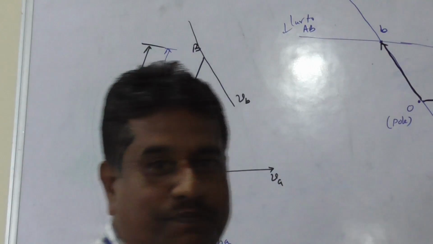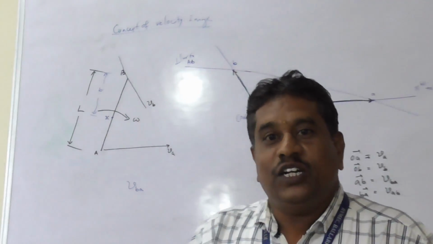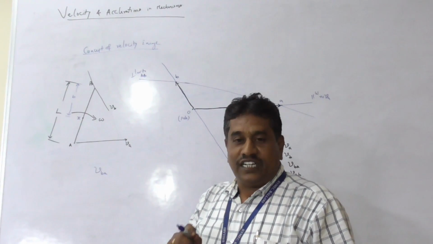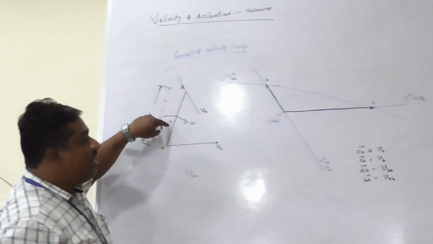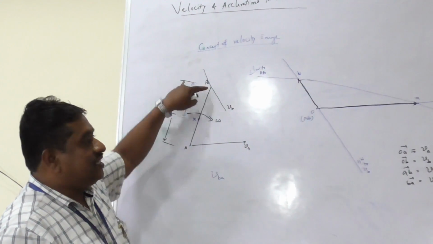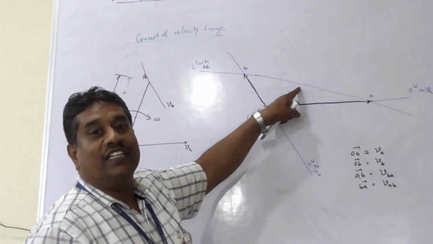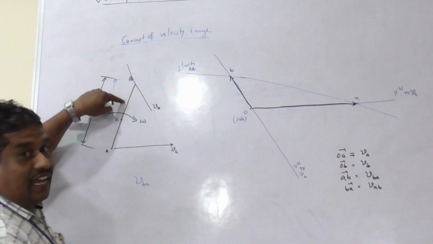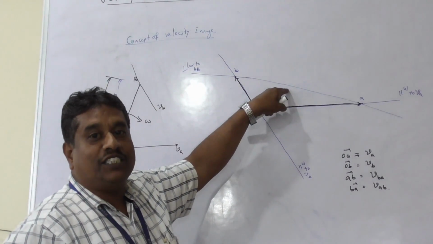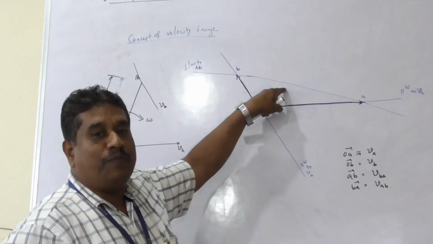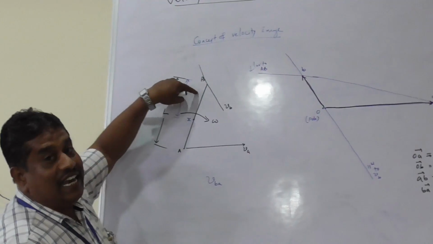When I speak with respect to a specific point, it is understood that it is an absolute quantity. To know the velocity of the third point, say point X, capital X is the point on the actual link AB. Since in the velocity diagram, vector ab represents the velocity image of the actual link, small x is to be represented on the vector small ab in the same proportion as the actual capital X divides the link AB.